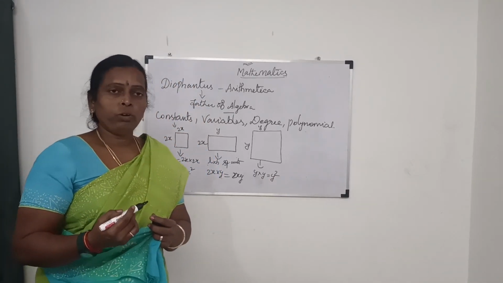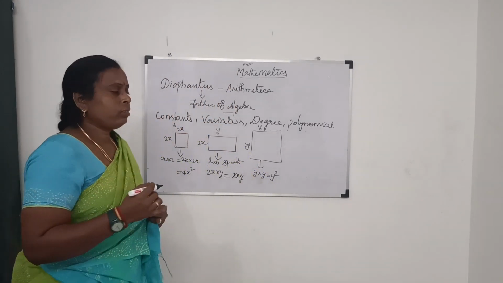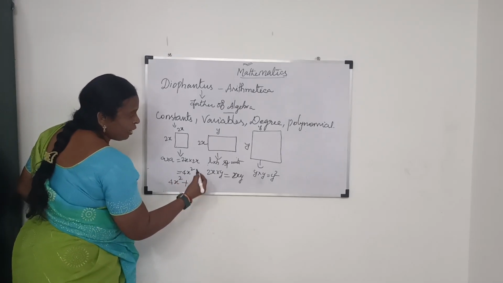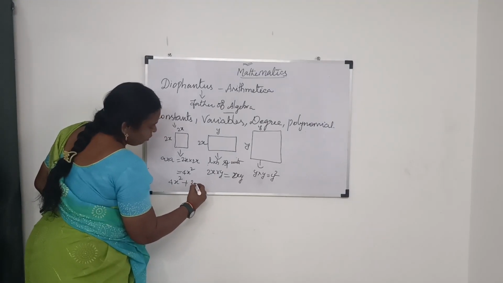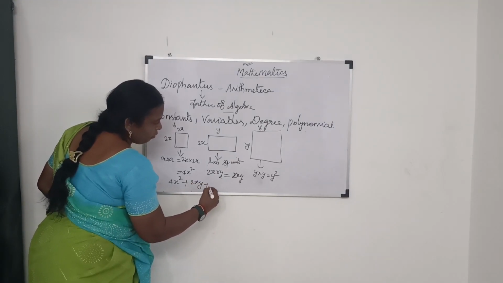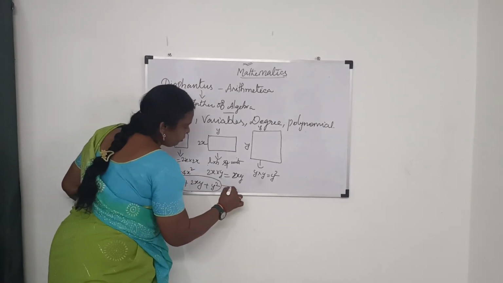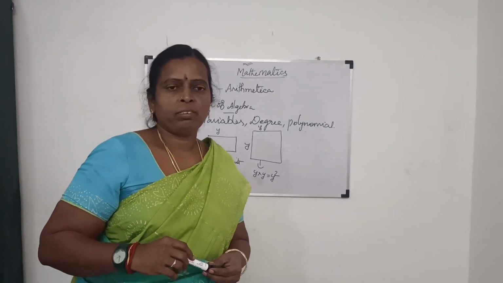If I want to find the total area of all these, we can add them: 4x square plus 2xy plus y square. This is called an algebraic expression, right?